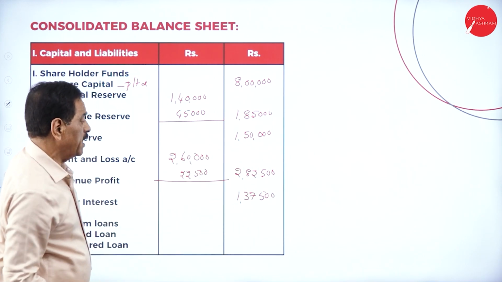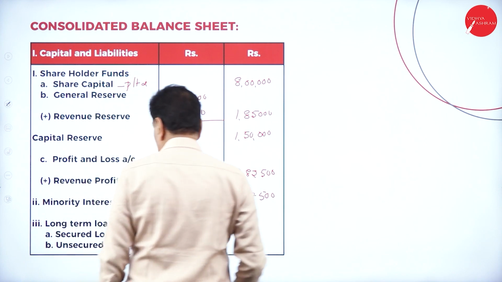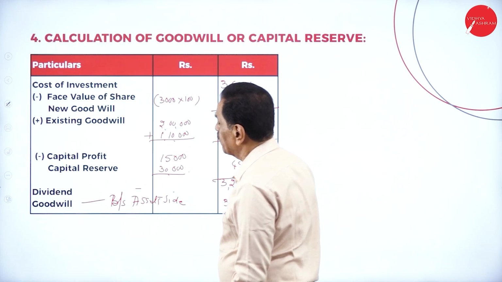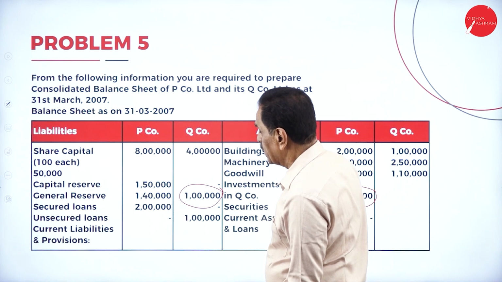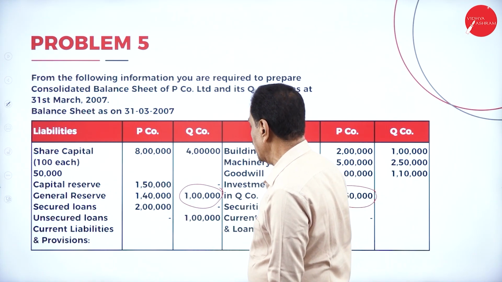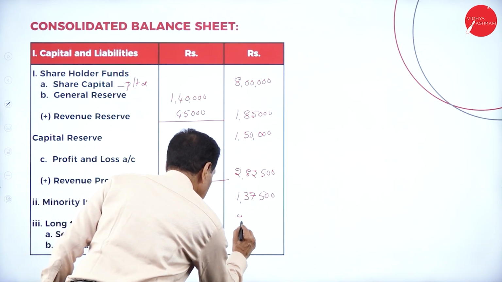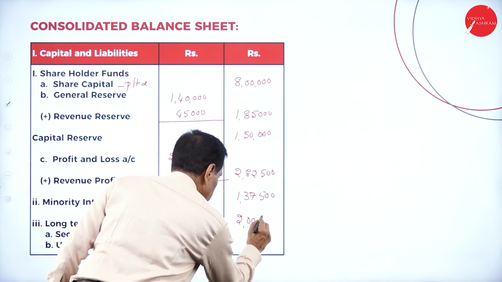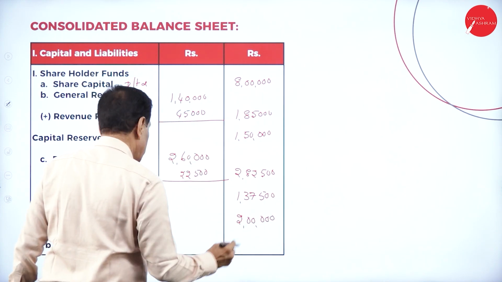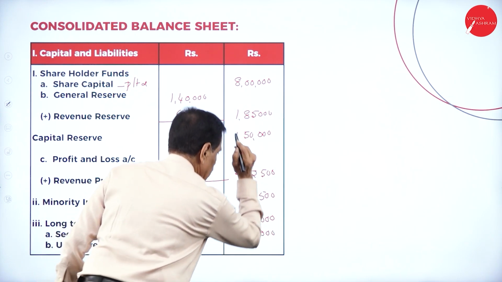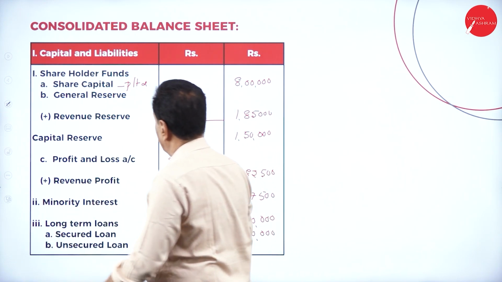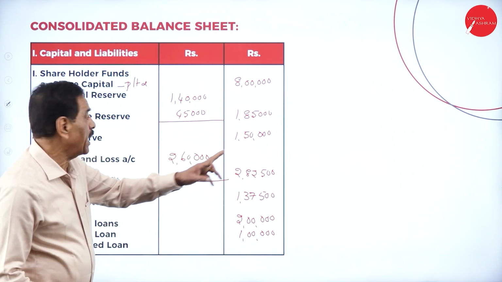This is minority interest. Long-term loan. Here, secured loan. How much secured loan is there? See that working balance sheet. How much secured loan? 2 lakh. How much unsecured loan? 1 lakh. So as per the balance sheet, share capital of P Limited is 8 lakh.